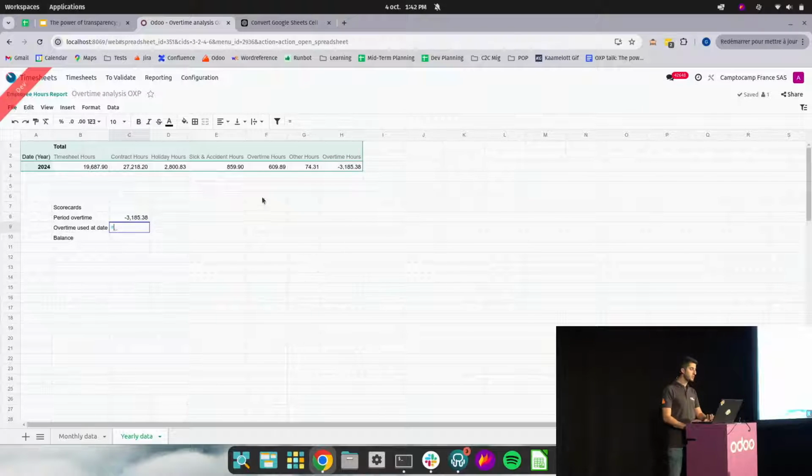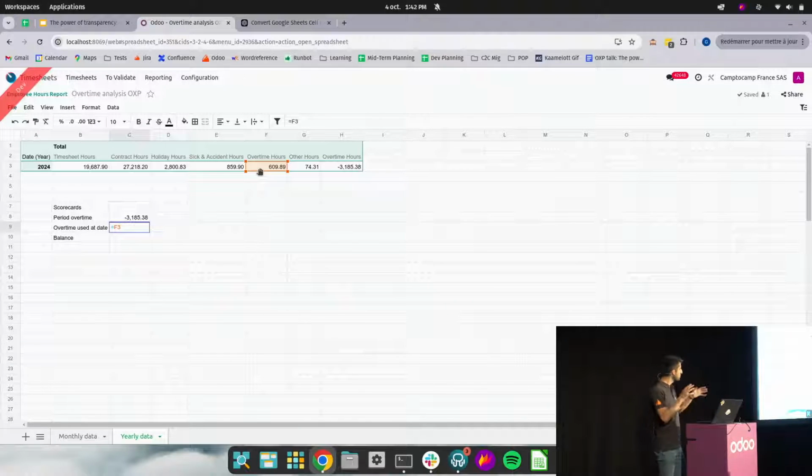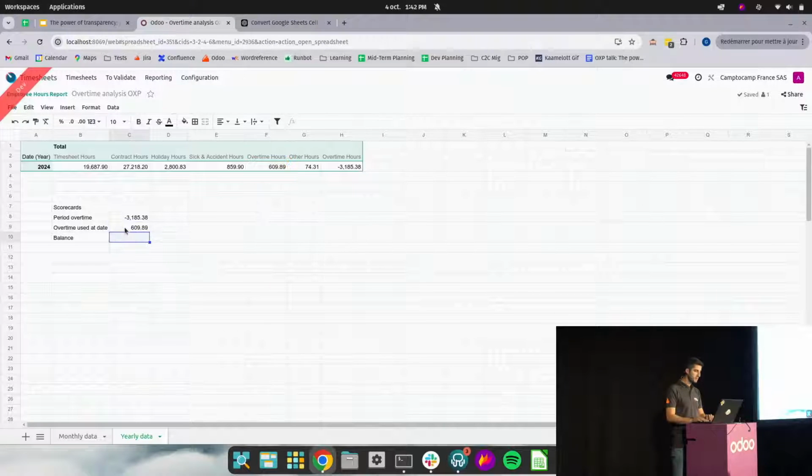The overtime used at date is equal to overtime hours. So here, the one on the right, we have maybe a spelling issue, but the one on the right is the global overtime, the calculation, and the overtime hours are the overtime hours linked to the time off overtime. So when we actually want to take a day off, we could use the time off, which is called overtime, and this is going to pile up in this cell here. And the balance is equal to period overtime minus overtime used at date.